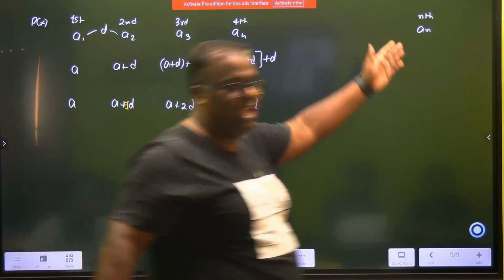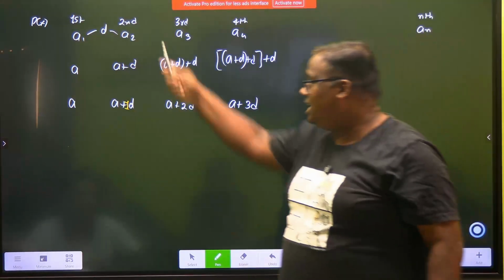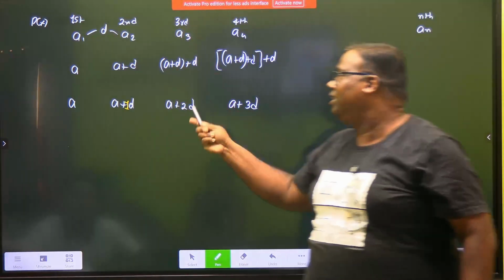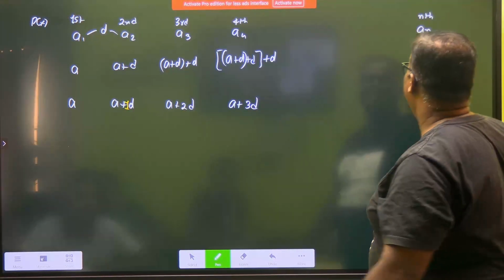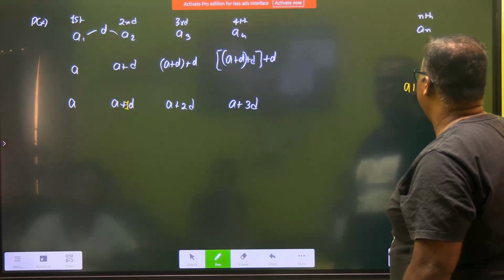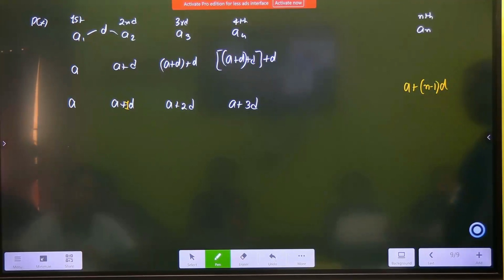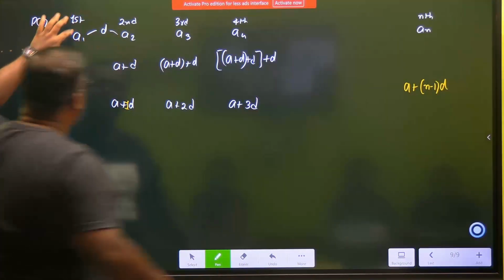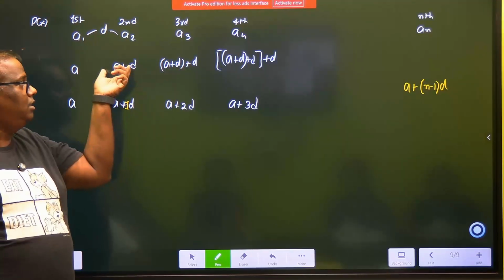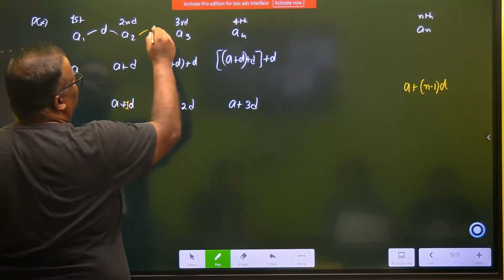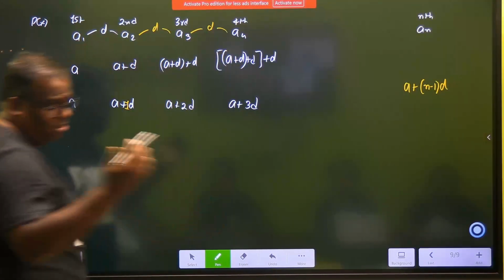Now what should be AN? That is the question. Now see. ND will never come. On the second position comes 1. On the third comes 2. On the fourth, N minus 1 D. So nth term becomes A plus N minus 1 into D. Did you get the logic? See. What is the first term? A. The second term is A plus D. Third term is this. Here also, what is the difference? The difference should be D only, no? Here also, what should be the difference? D. That is the idea.